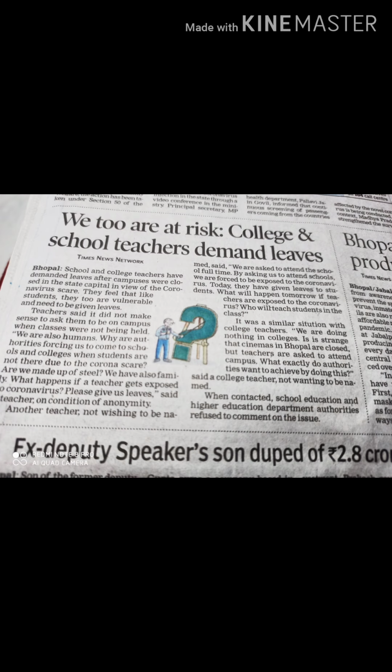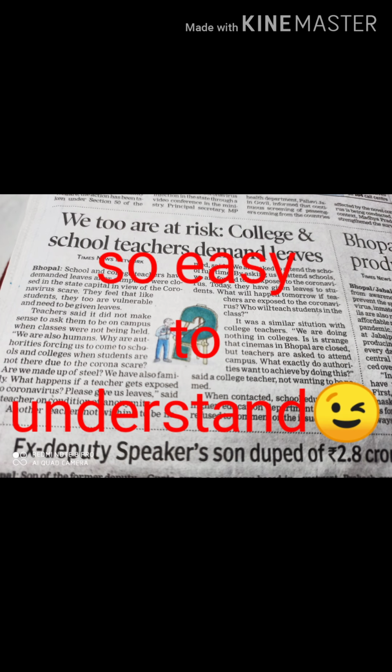By asking us to attend schools, we are forced to be exposed to the coronavirus. Today, they have given leaves to students. What will happen tomorrow if teachers are exposed to the coronavirus? Who will teach students in the class? You can see the intonation, you can see the whole message, the whole report that was given by the teacher. Do you find any problem understanding that? I don't even feel the need to explain that to you because it was given in such simple language.